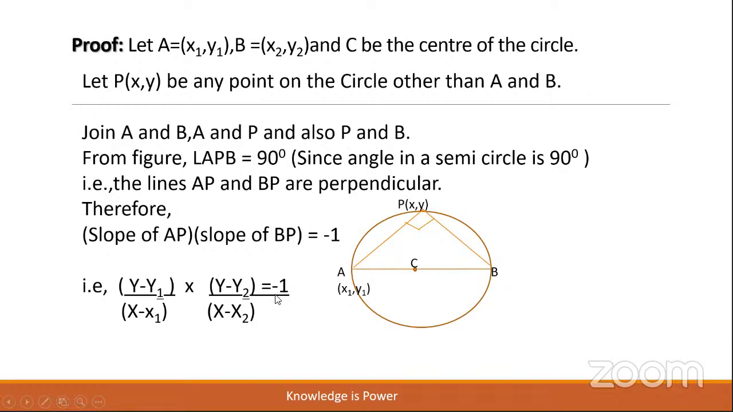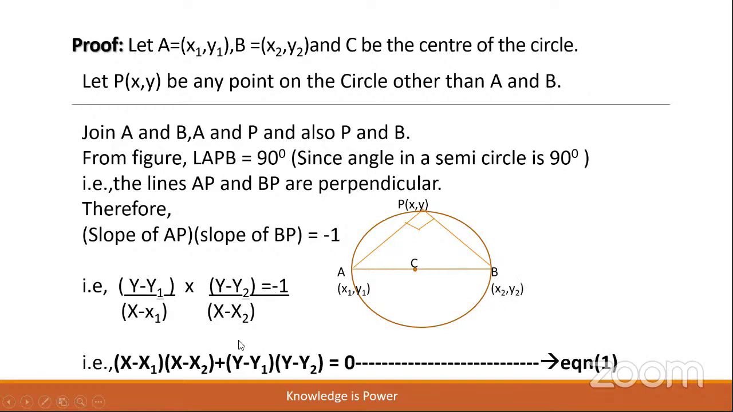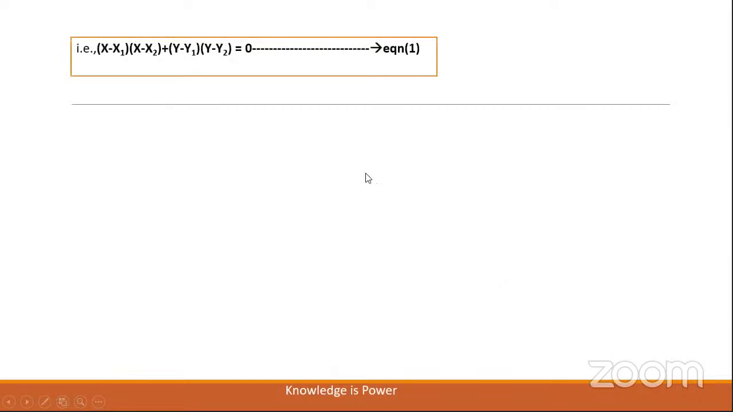Numerator multiplied with the numerator and denominator multiplied with the denominator. The denominator is sent to the other side with respect to division, then it will be multiplication, and transposing the right hand side term to the left hand side with respect to addition and rearranging the terms, we shall get (x minus x1) into (x minus x2) plus (y minus y1) into (y minus y2) equal to 0, which is the equation of the circle whose extremities of the diameter are A(x1, y1) and B(x2, y2). Let this be equation 1, children.